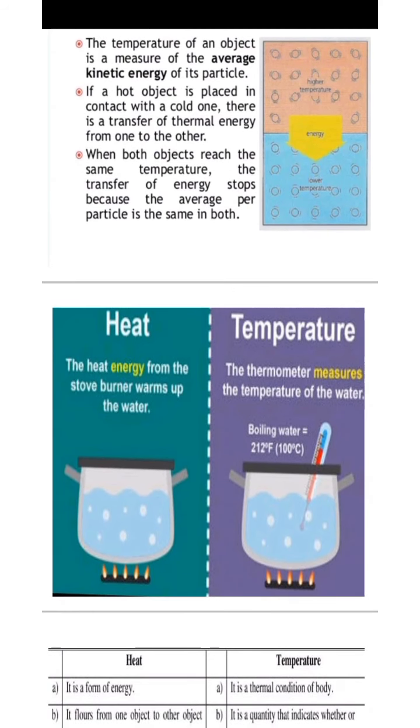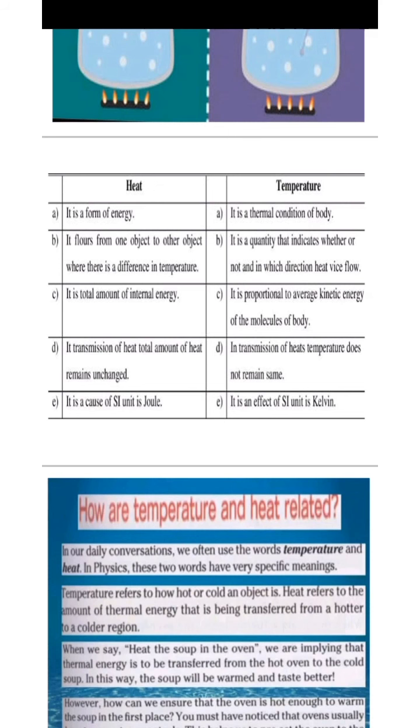Now the next is heat and temperature. The heat energy from the stove burner warms up the water, and on the other side, the thermometer measures the temperature of the water. Now, a comparison between heat and temperature. So heat is a form of energy, while temperature is a thermal condition of a body.